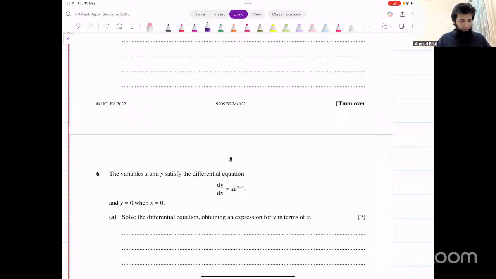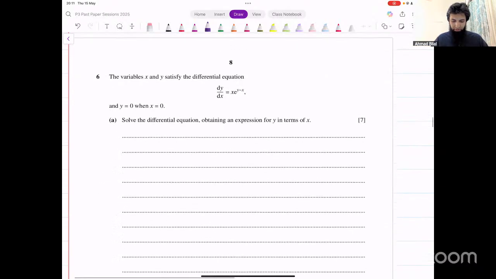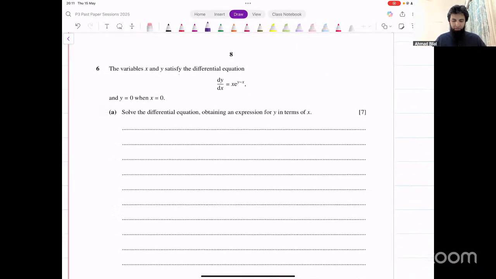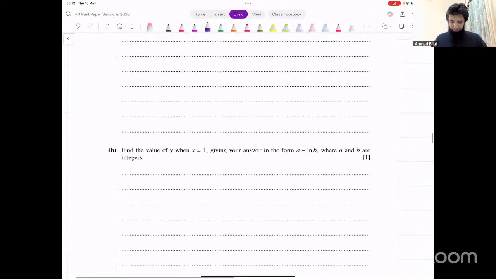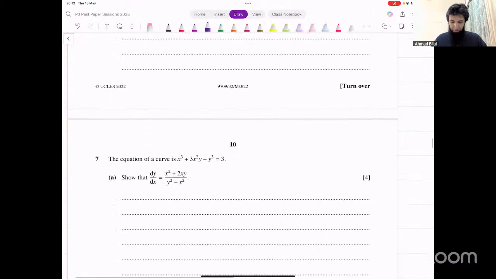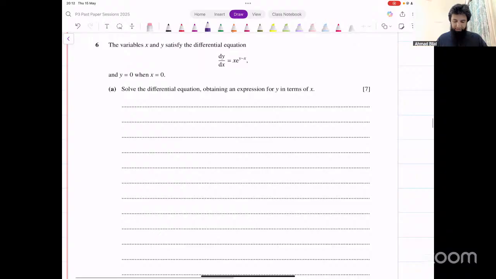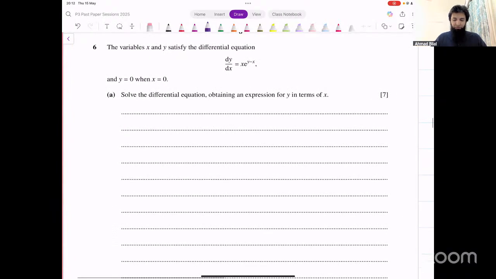Okay, so the next question from this paper is question number 6. What I'll do is I'll just do the separating the variables part here because the rest of it is straightforward, right? So maybe the problem is while separating the variables, the rest will be easy after that. How do we separate the variables first of all?